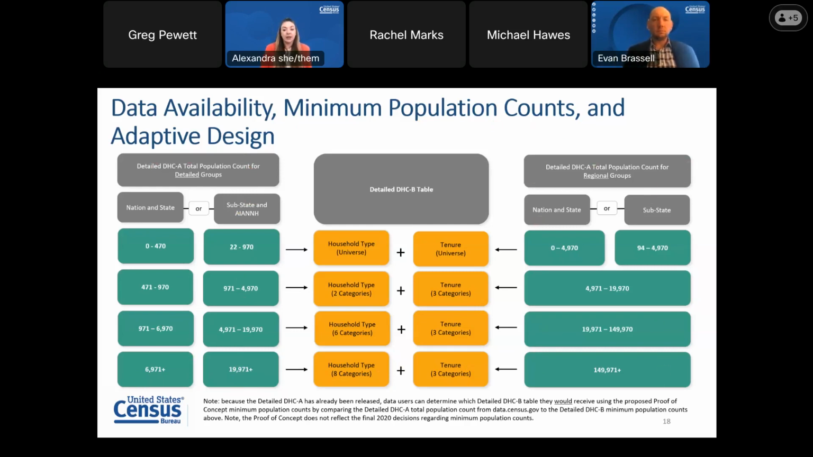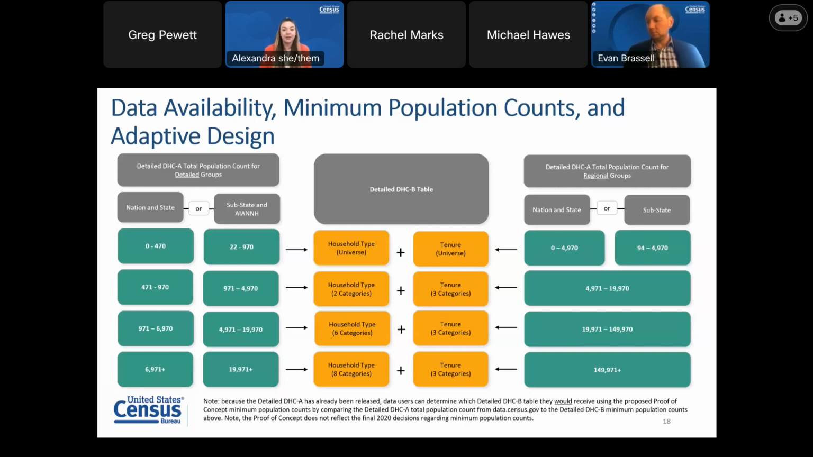And what's great about this is that right now the detailed DHCA has already been released. So you can determine which detailed DHCB tables you would receive using the proposed proof of concept minimum population counts. You would do that by going to data.census.gov, finding the detailed DHCA total population count for a given geography, comparing it to this graphic, and then seeing which tables you would get. Just remember that the proof of concept does not reflect the final 2020 decisions regarding the minimum population counts. Rather, this is the proposal, and we are requesting your feedback on it.